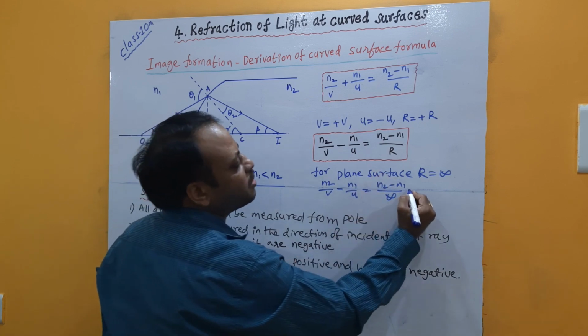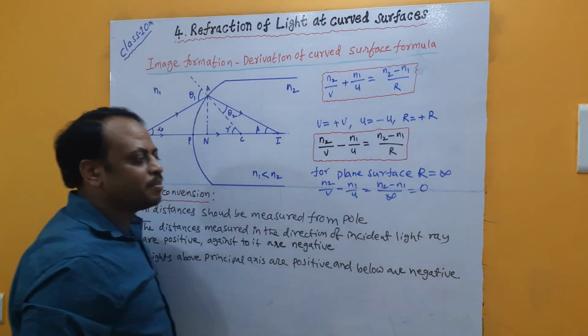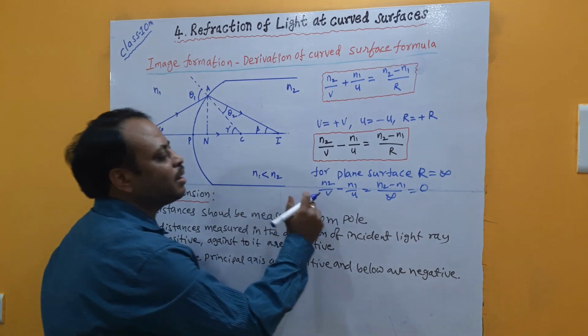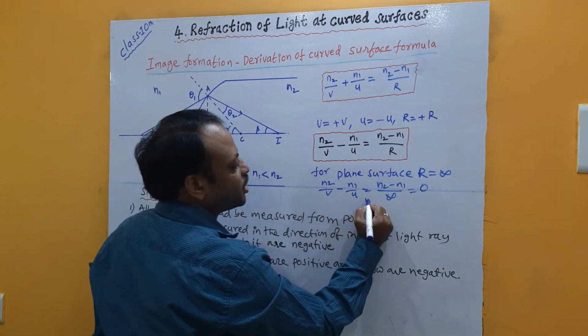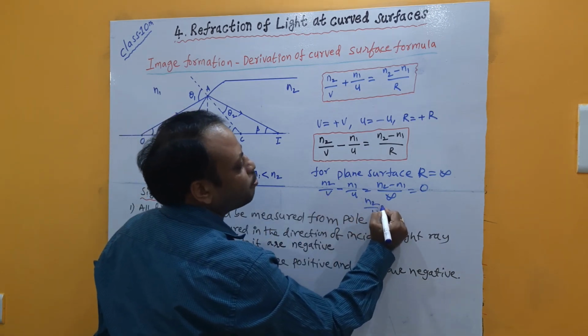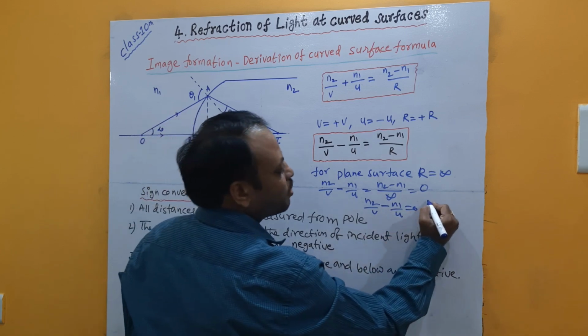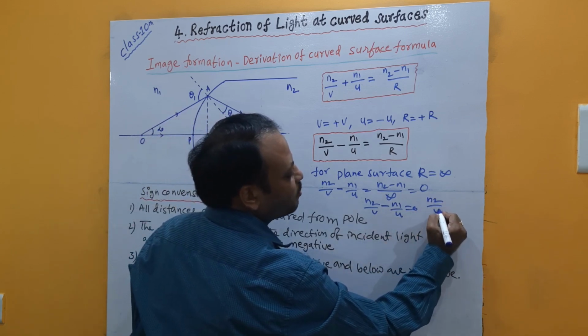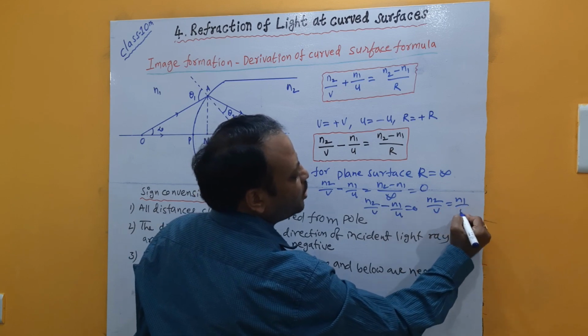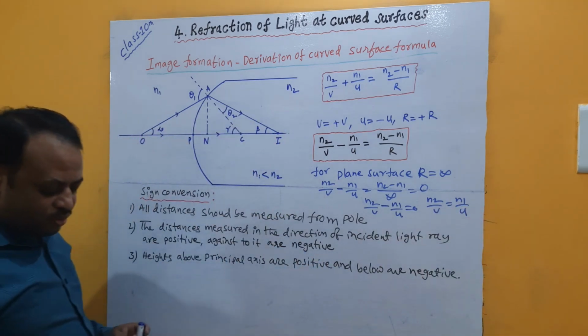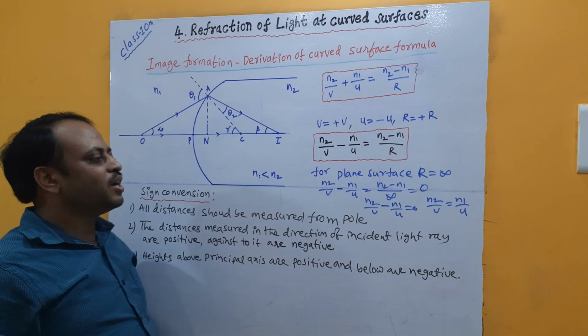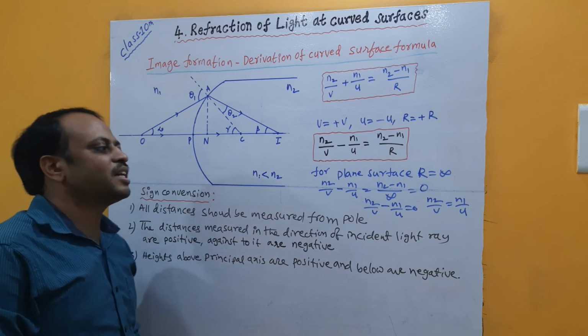As we know, something by infinity is 0. So this formula will change as n2 by v minus n1 by u is equal to 0. Or from this we can write that n2 by v is equal to n1 by u. This is the formula which we have to use in the case of a plane surface.